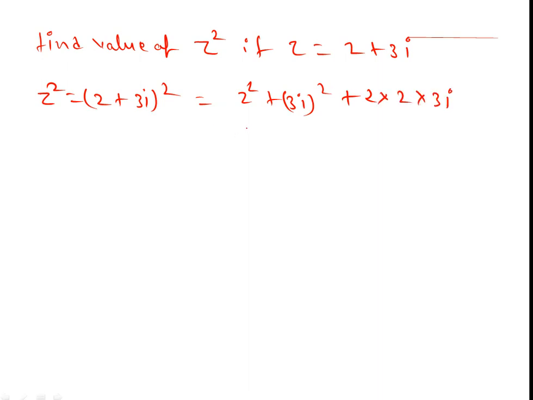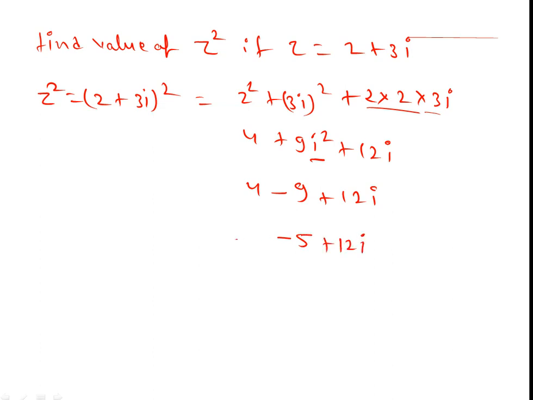What is 2 square? It is 4. What is the square of 3? It is 9, and i square, so 9 i square. Then 2 into 2 is 4, into 3, what is 12i. The value of i square is minus 1, so it becomes minus 9, equal to minus 5 plus 12i. Okay, it is the final answer.